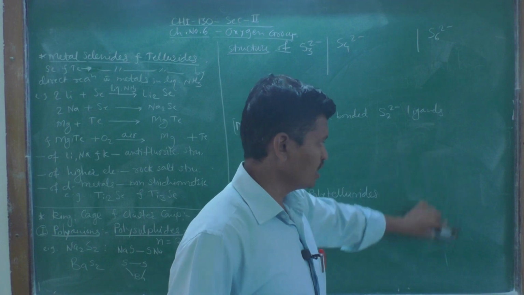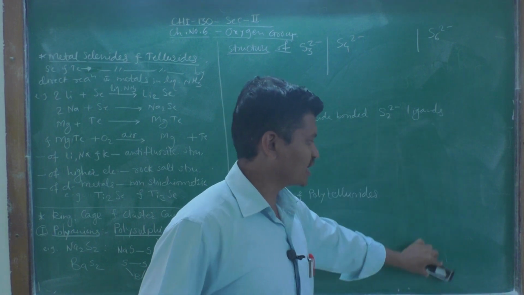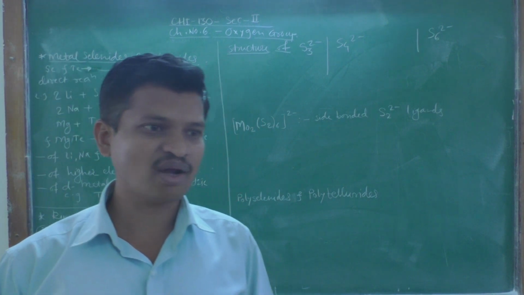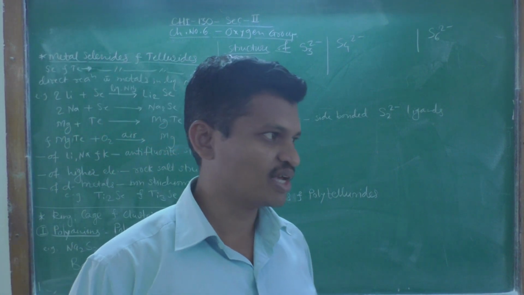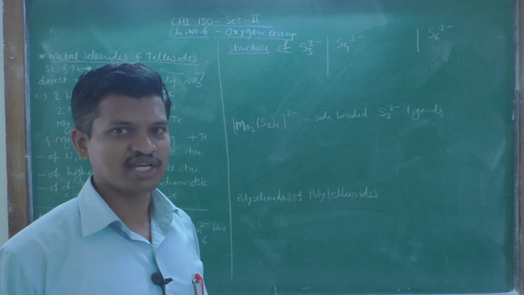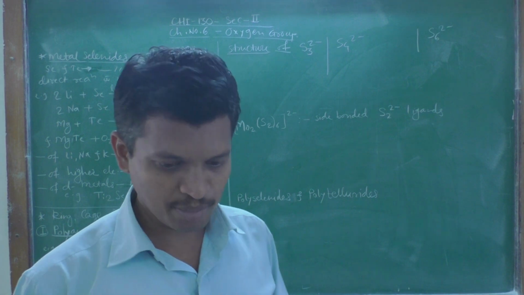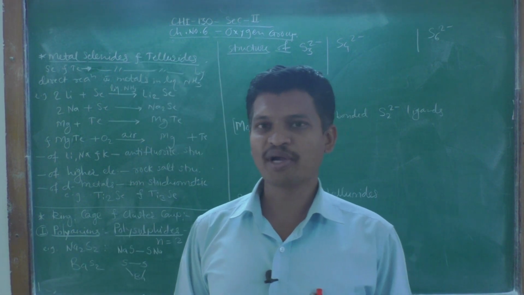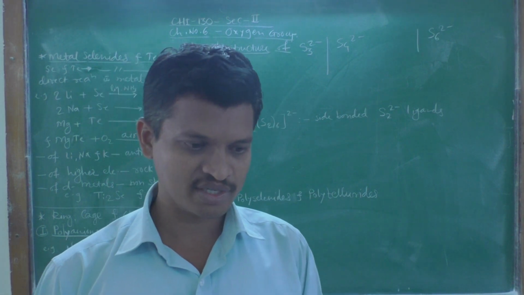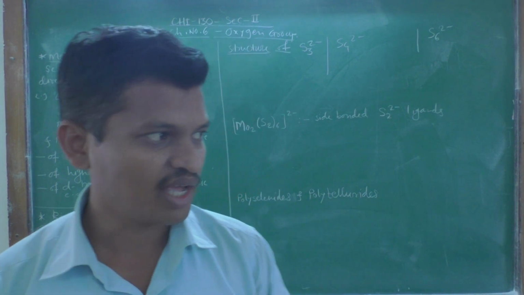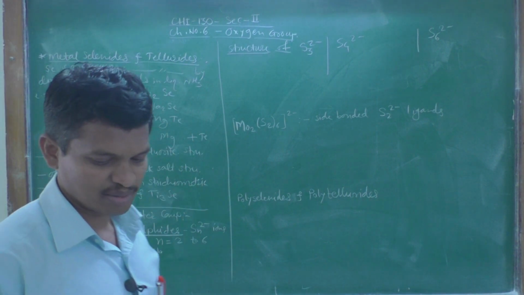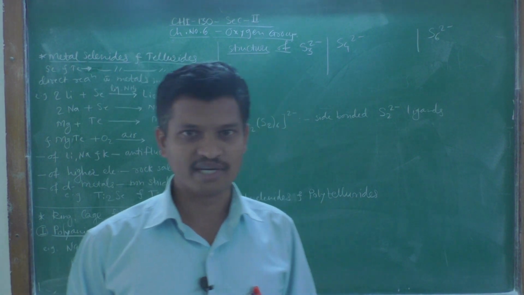Now, the electronic configuration and the trends in periodic properties of these elements, we have studied up to BSc. In our PG level we have to study some typical properties of these elements and some important topics. So the first topic is metal selenides and metal tellurides.